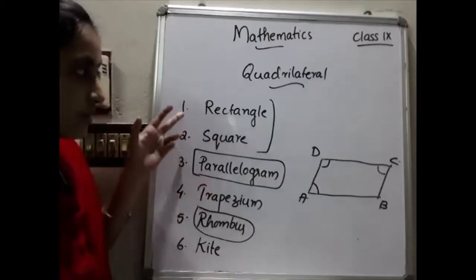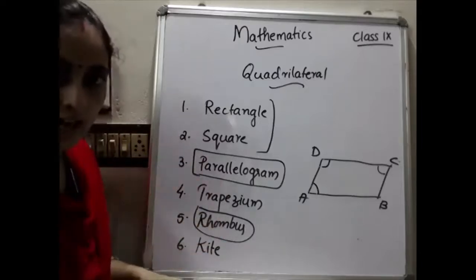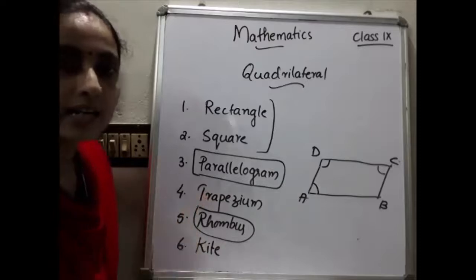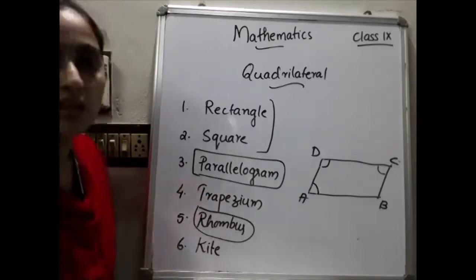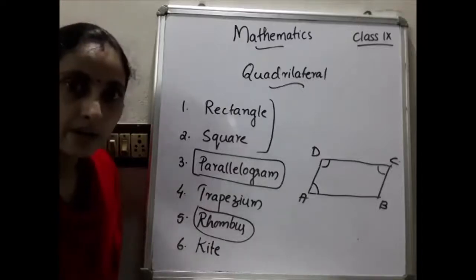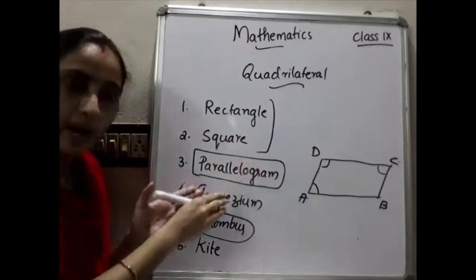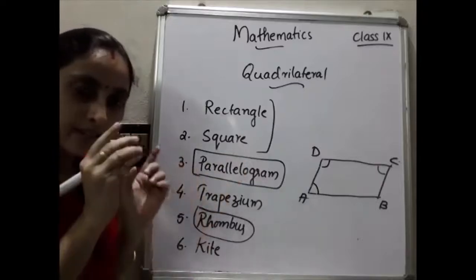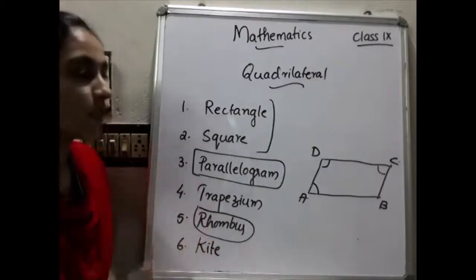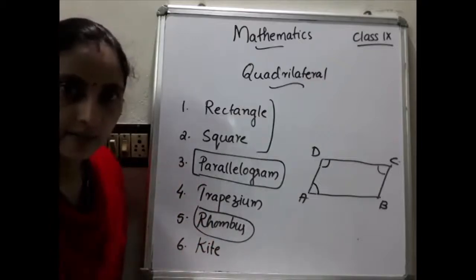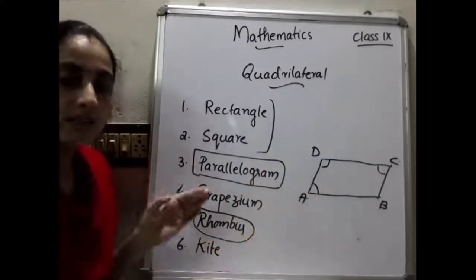Hope you are clear on this. What do you mean by a rectangle? A rectangle is a parallelogram with one angle of 90 degrees. We have mentioned just one angle because automatically the others will be equal to 90 degrees. But we are explaining it on the basis of a parallelogram, so you have to say a rectangle is a parallelogram with one angle of 90 degrees. Otherwise we can't say.